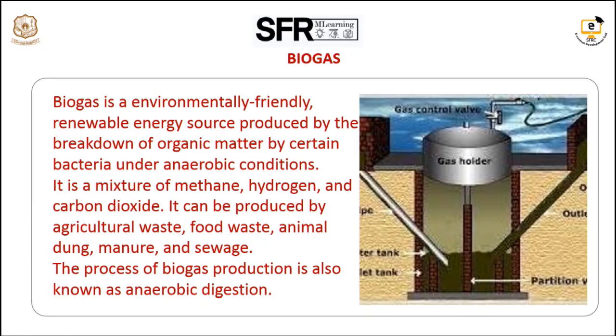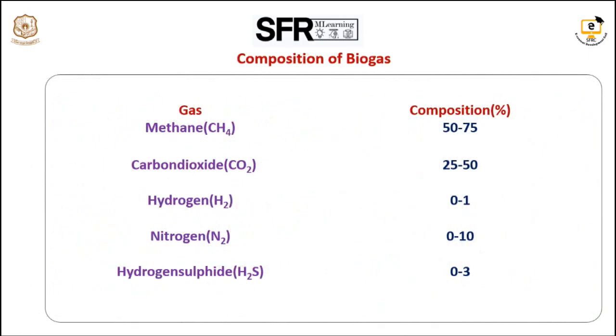It can be produced from agricultural waste, food waste, animal dung, manure and sewage. The process of biogas production is also known as anaerobic digestion. That is more important: there shouldn't be any presence of oxygen, so it should be a highly closed structure.